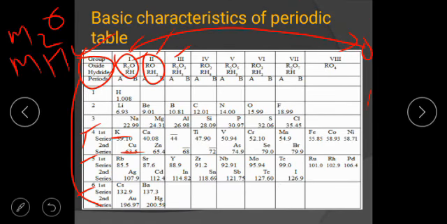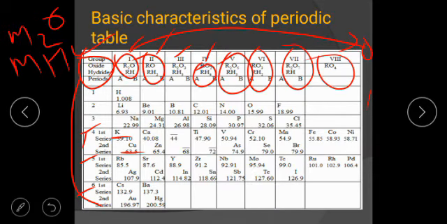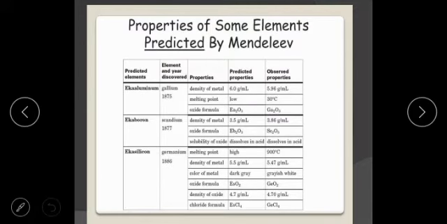So the third group will give M2O3 type, and MH3 type. The fourth group will give MO2 like CO2, SiO2, we know carbon dioxide, and RH4 like CH4, hydride, okay. So R2O5, fifth group, RH3, RO3, RH2, R2O7, RH, RO4. So these groups help us find out the formula of oxides and the formula of hydrides, okay. So this was also one of the contributions, but as there were so many merits, before going to discuss the merits and demerits, let's talk about the properties.